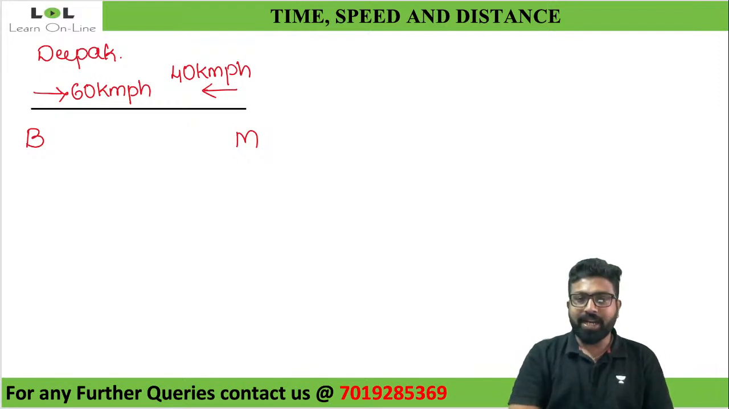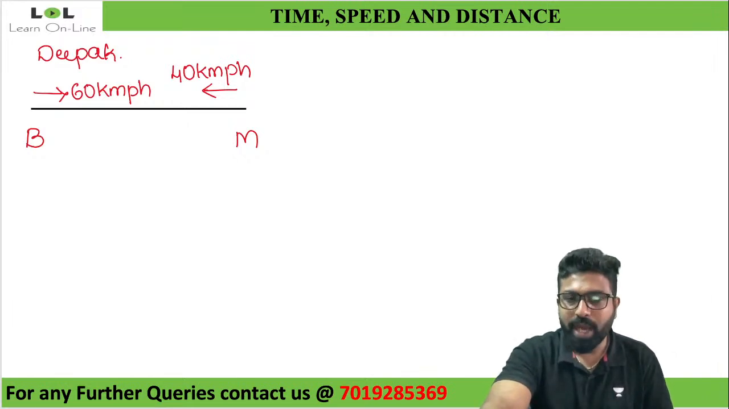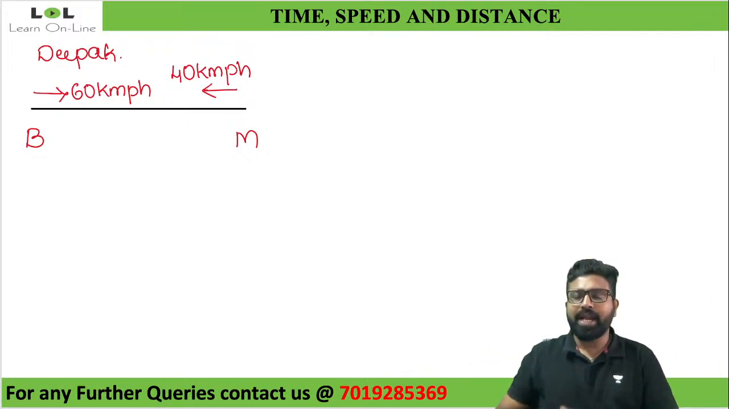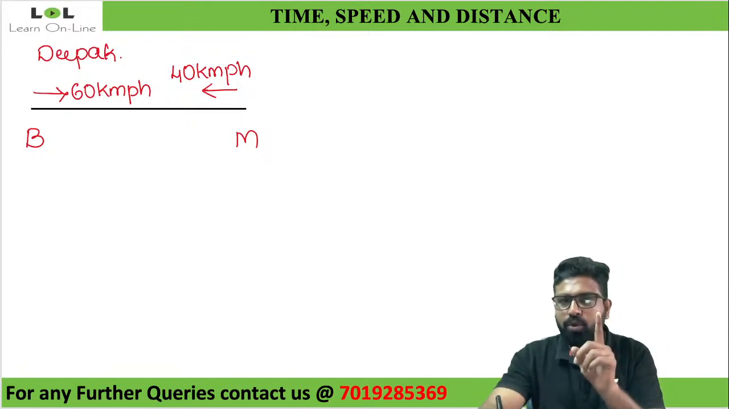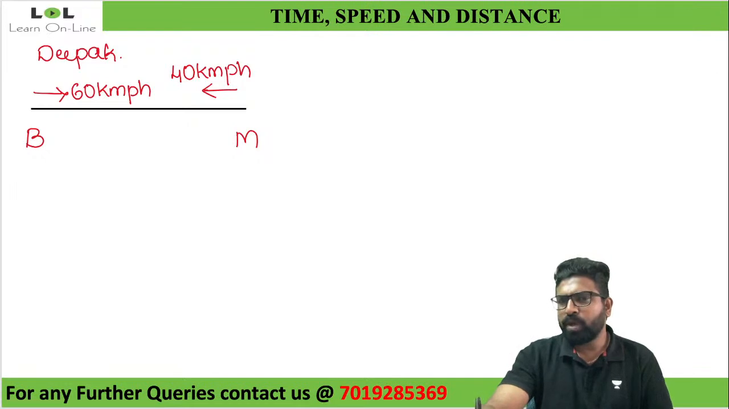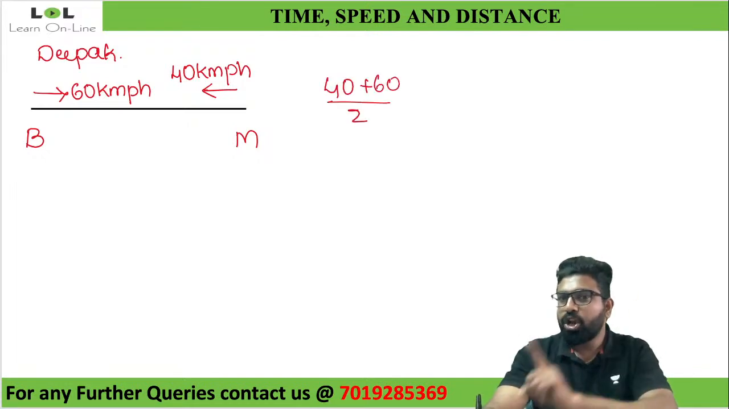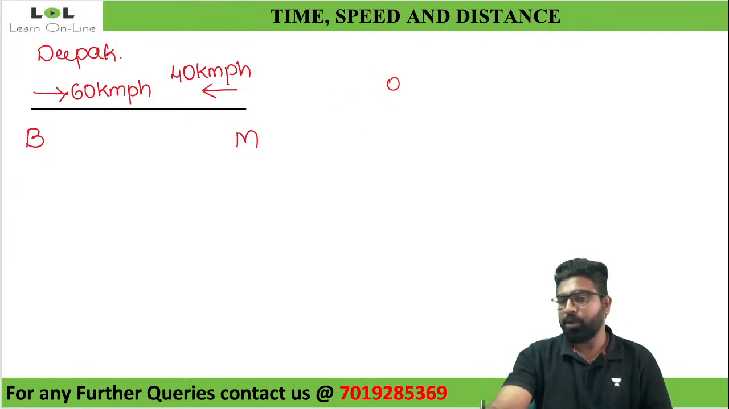Why is it not correct? Let me show you. That is why I previously told you that average speed is not equal to average of the two given speeds. Your average of these two given speeds would have been 40 plus 60 divided by 2. This is the average of the given speeds, not the average speed. Let me tell you why.